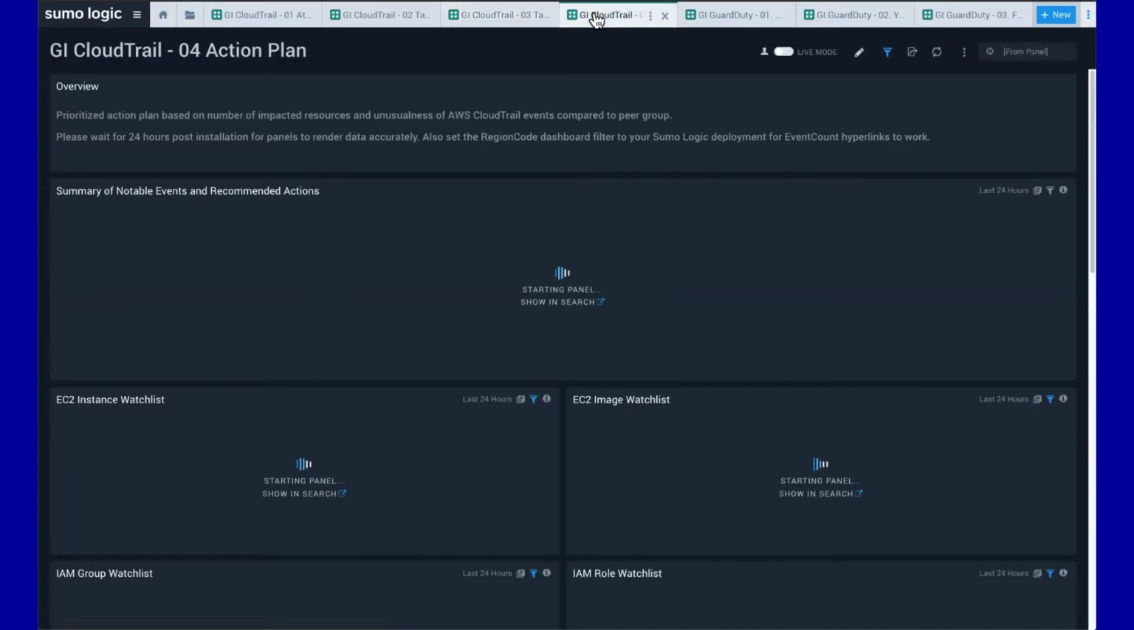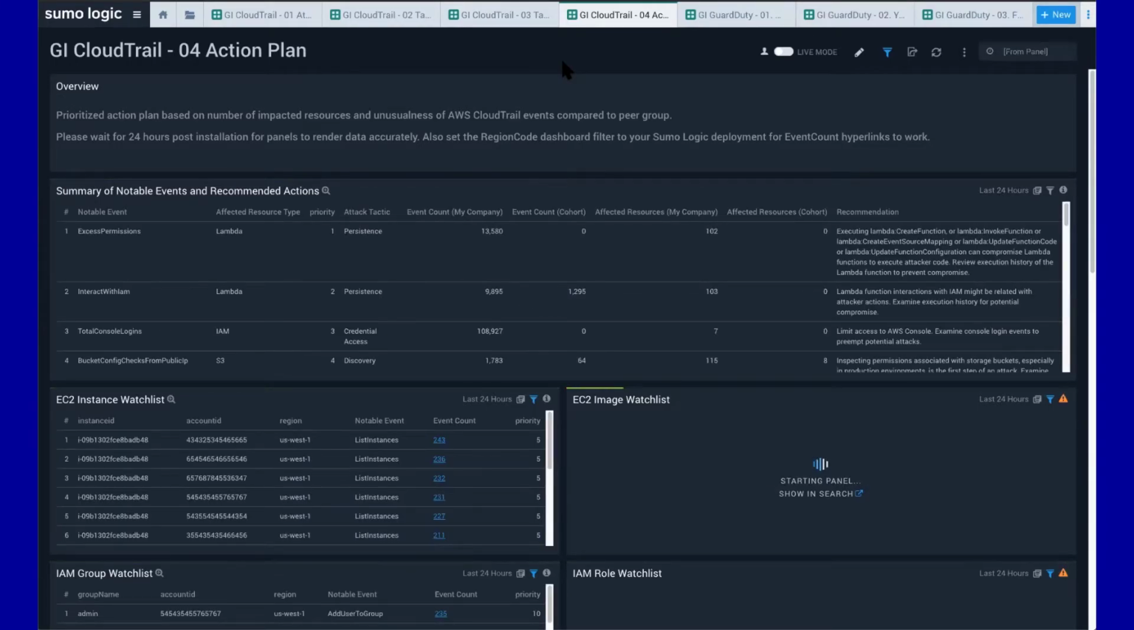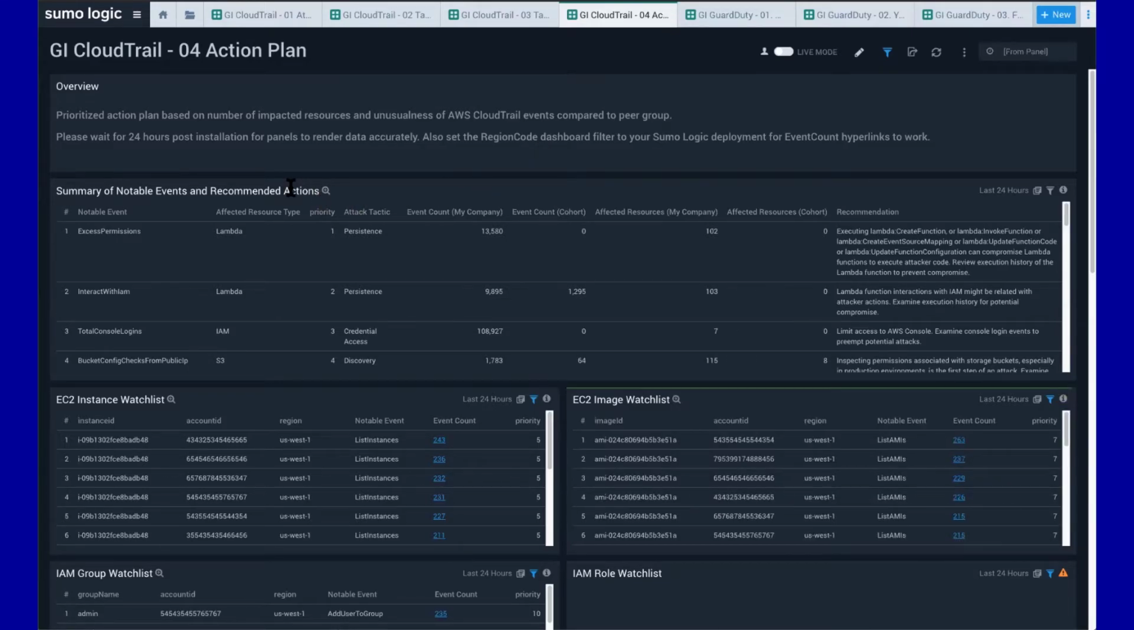Let's look at it again a little differently and take everything that we've learned from my account as it compares to all the other accounts of similar size. And what I want to do is highlight some recommended actions based on specific notable events. So where we see here excess permissions is a priority 1. We'll talk about where that comes from. The key thing to focus on is we're actually making a whole bunch of recommendations here as to the kinds of things that you want to do based on this particular notable event for this particular resource type.